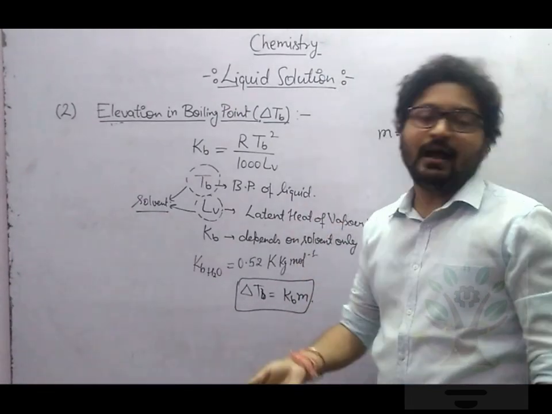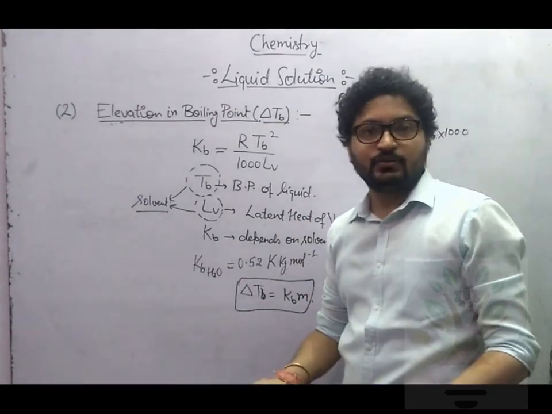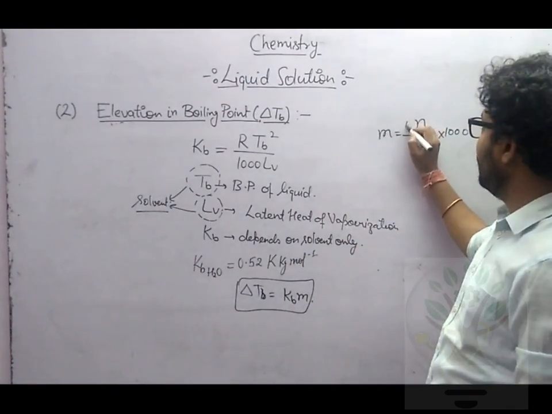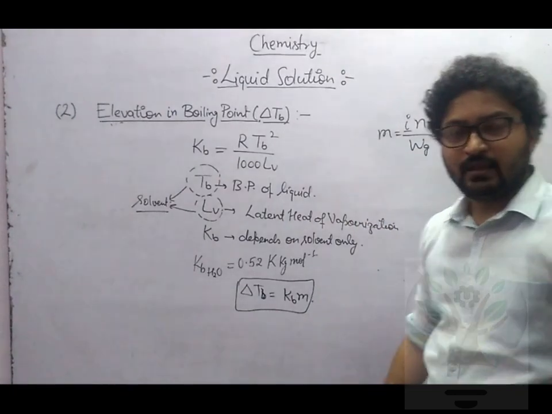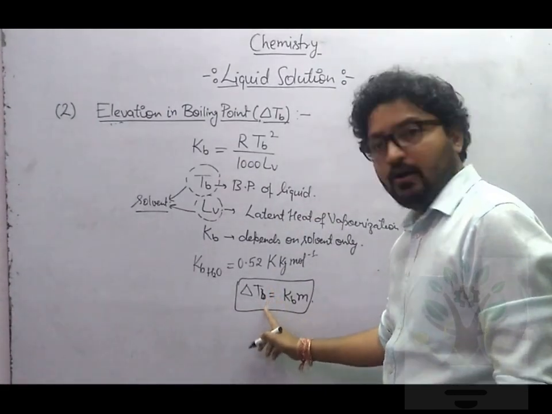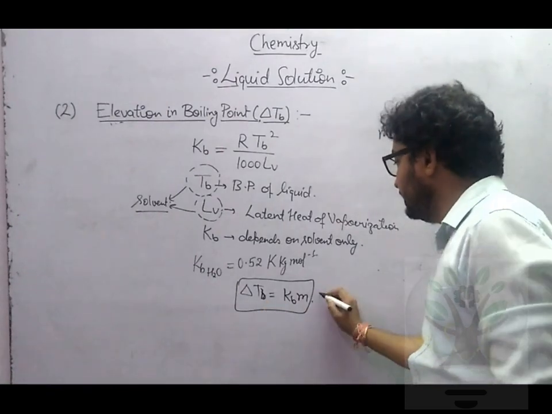So let's say I don't care whether it is getting associated or dissociated. For the effective number of moles, what will I do? I will multiply moles of solute with i. So here one more correction is required.